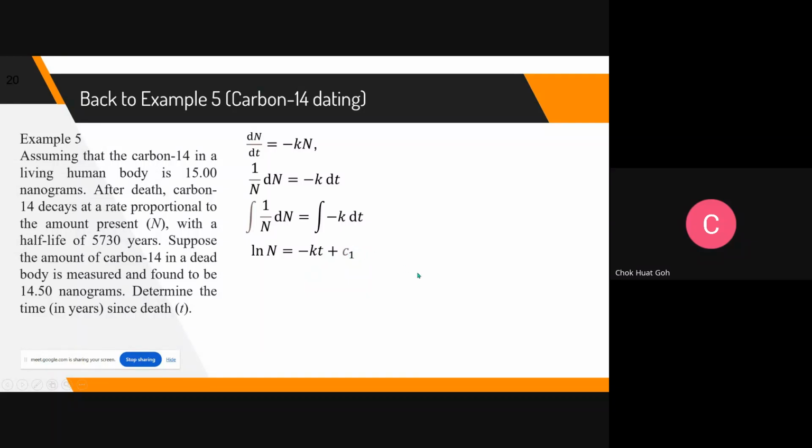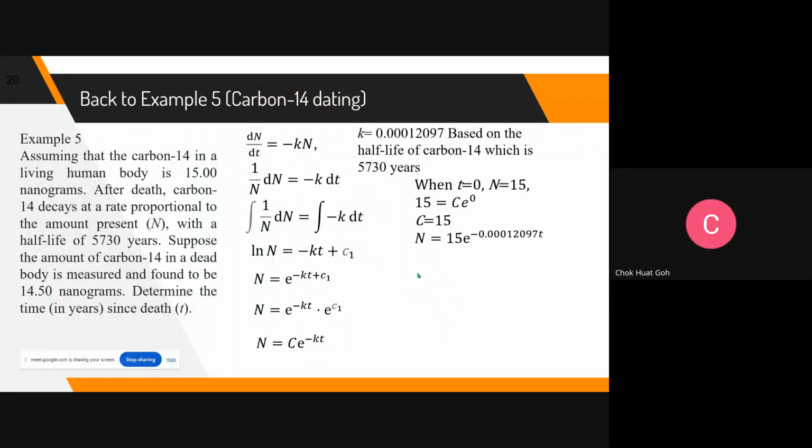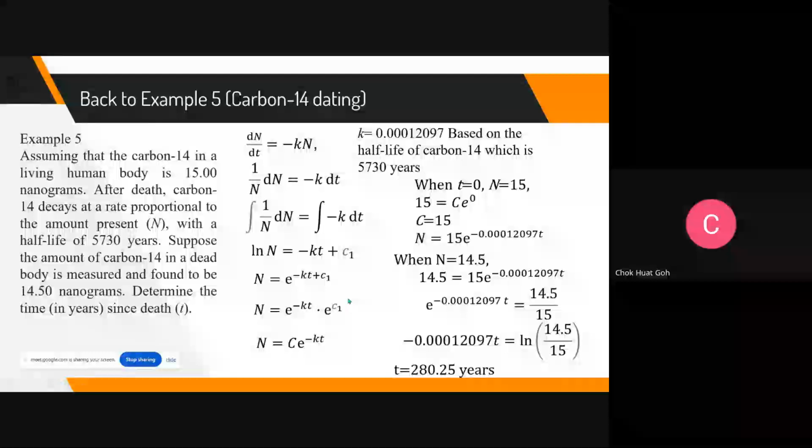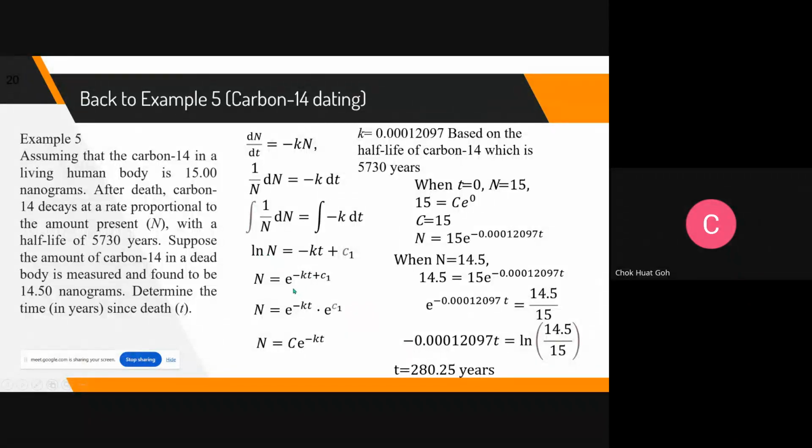Okay, I won't go through the details. I put in the block properties, and I don't want to go into too much detail already. Then there are some calculations, and you can get this equation out. Actually, you need to know how to do integration, and then from the ln you convert to the exponential function. All right, this is in your mathematics, maybe before you do your calculus. All right, it can be learned. Never mind, it can be learned.